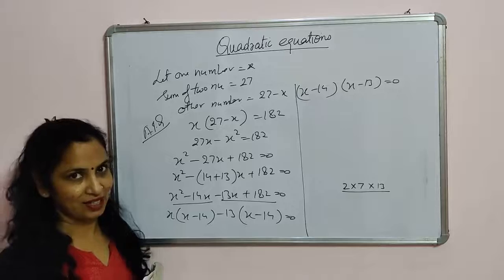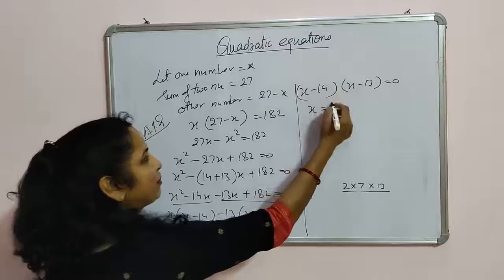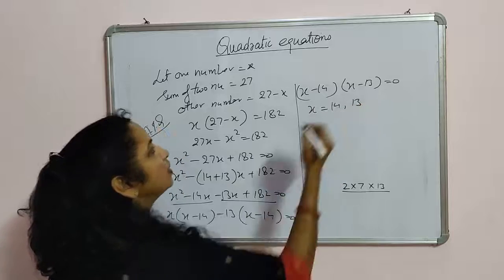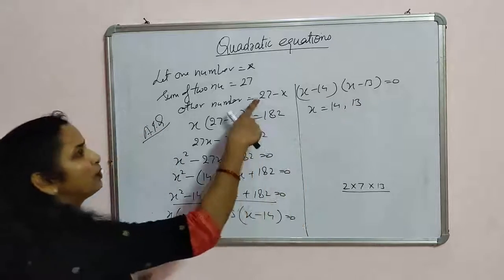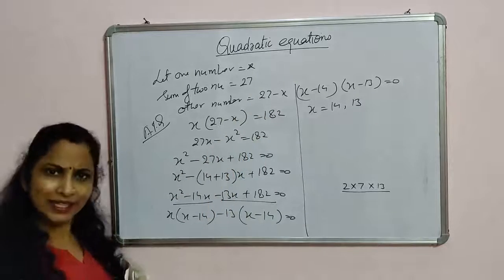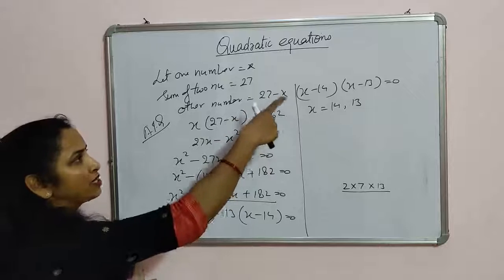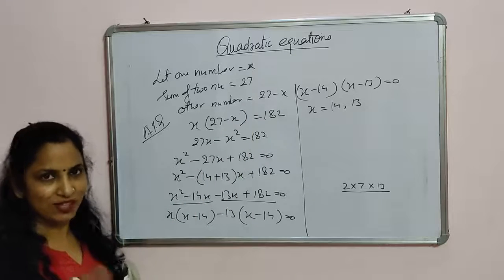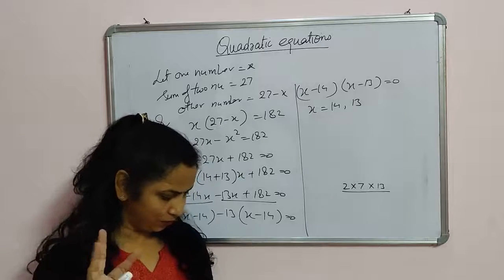So these are the factors, or we can say the value of x. What can be the value of x? It can be 14 or it can be 13. If you are taking the value as 14, the other value will be 27 minus 14, which is 13. If we take one number as 13, the other number will be 27 minus 13, which is 14. Okay, so this was question number 3.